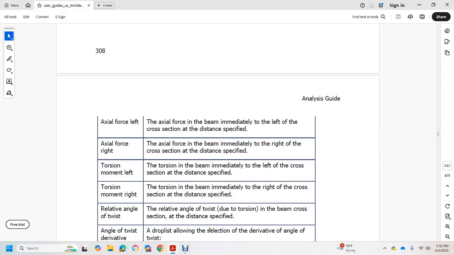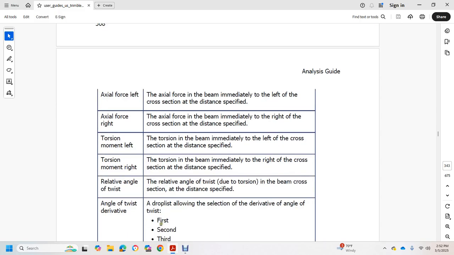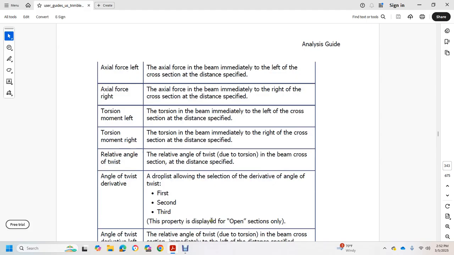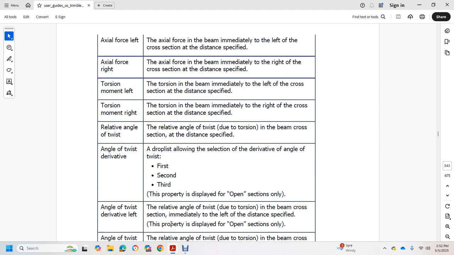Angle of twist derivative: the derivative of the angle of twist, first, second, third property, displayed for open sections only. Along the twist, the derivative left is relative to the angle of twist due to torsion at the beam cross section immediately to the left of the distance specified. Property displayed for open sections only.